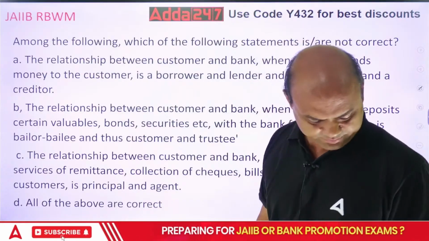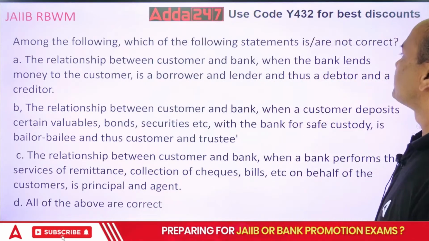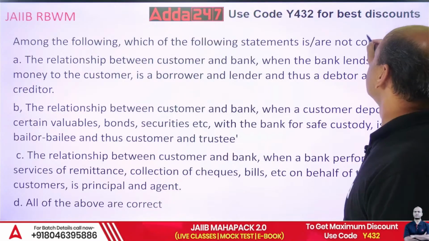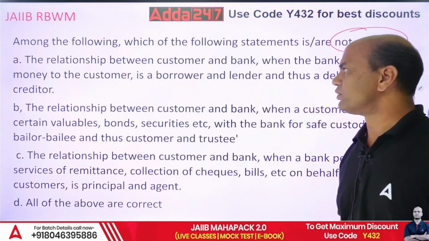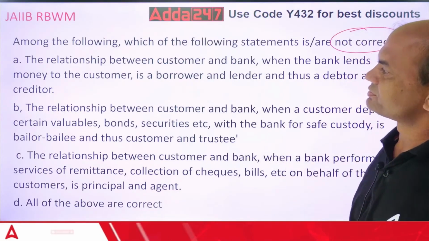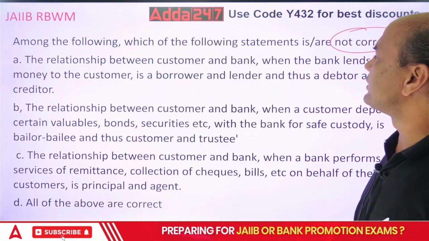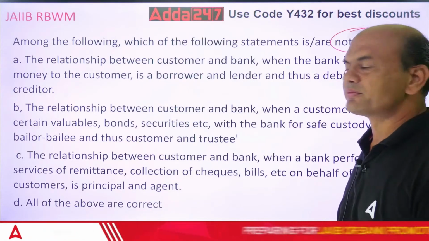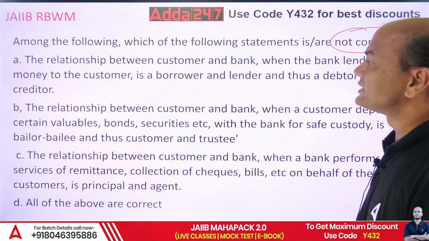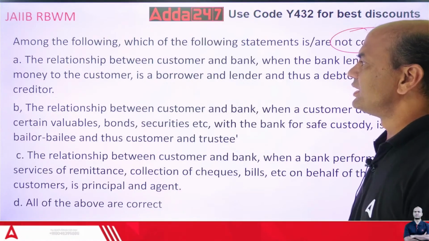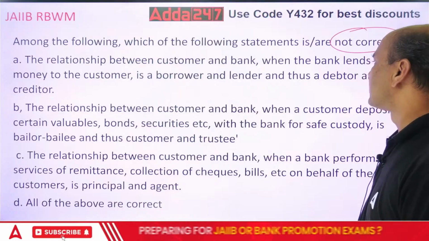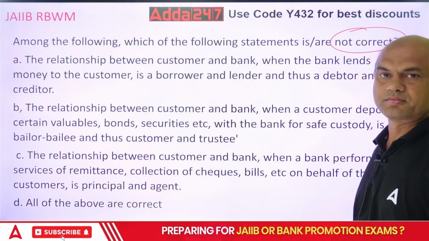Among the following, which of the following statements is or are not correct? Focus, not correct. The relationship between the customer and the bank, when the bank lends the money to the customer, is the borrower and the lender, and thus a debtor and a creditor.